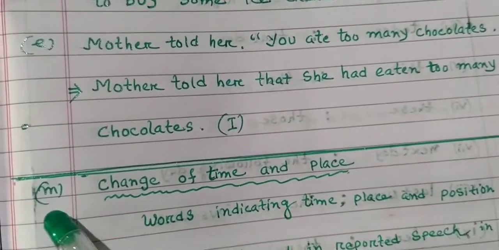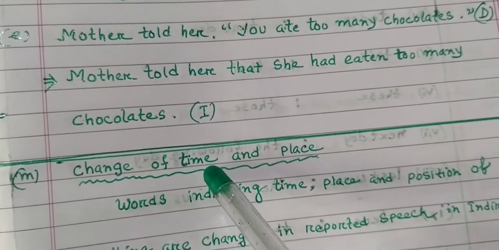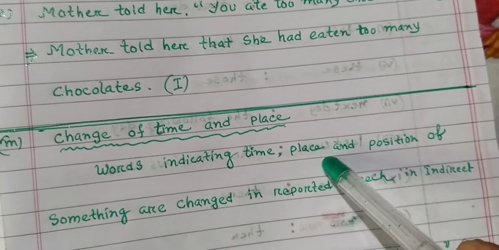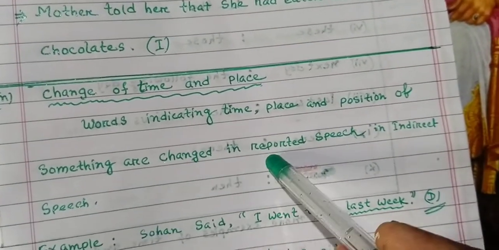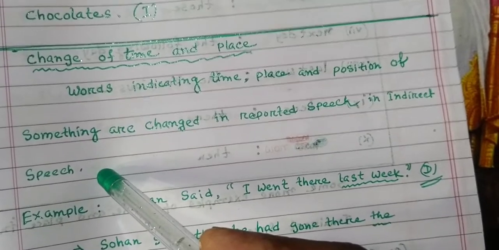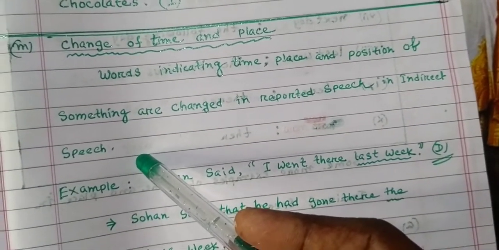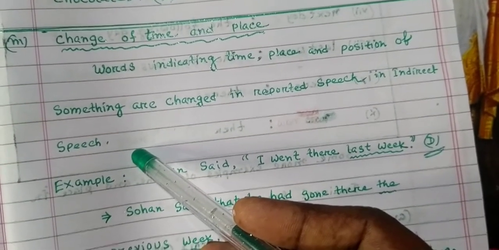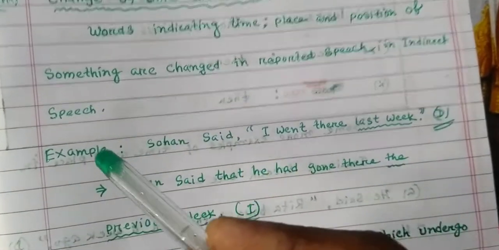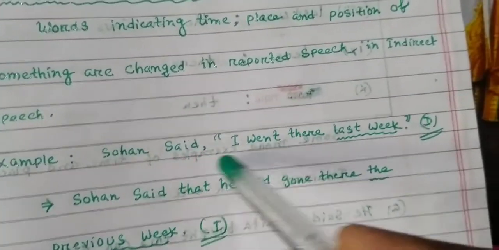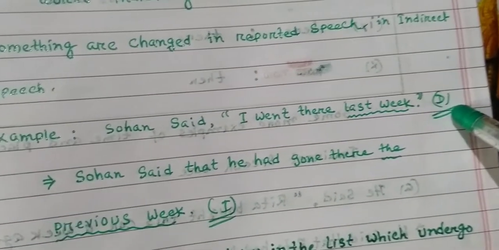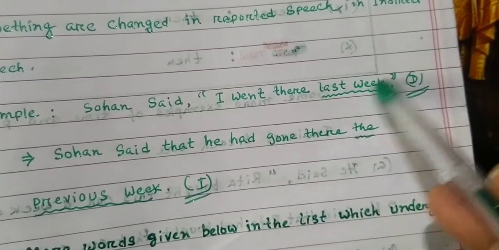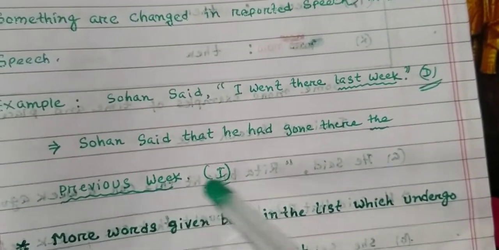Indirect speech. Now students, number M, change the time and place. Words indicating time, place and position of something are changed in reported speech, in indirect speech. So the words that explain time and place change. Example, Suhan said, "I went there last week." Direct speech. Indirect speech: Suhan said that he had gone there the previous week. Last week becomes previous week. Indirect speech.